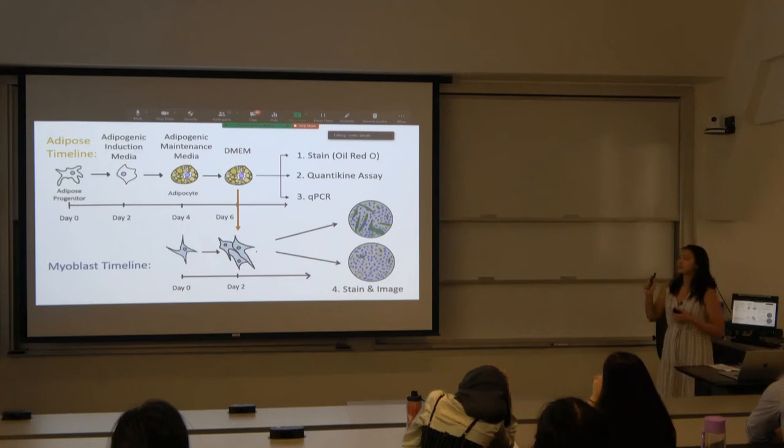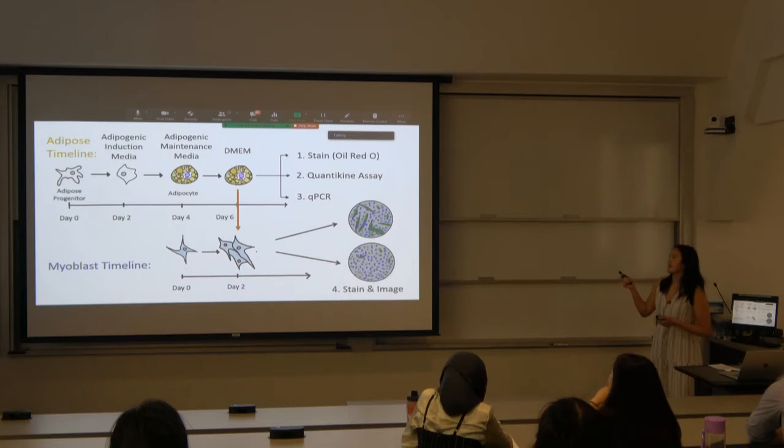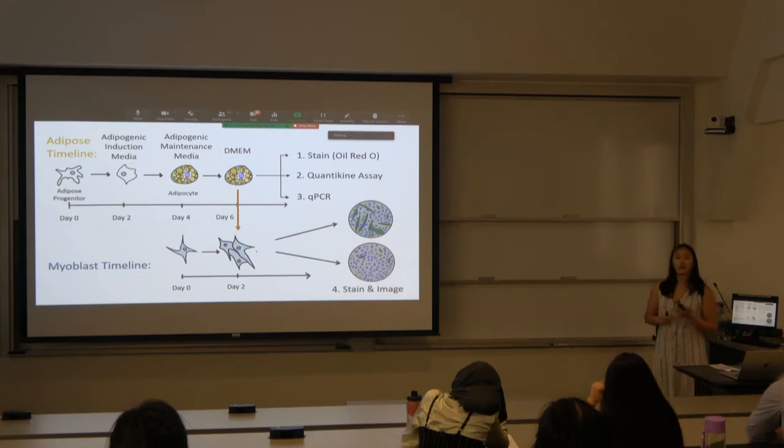After we took the media from our adipocytes, we ran 4 analysis assays. Our first was staining our adipocytes and quantifying them with oil red O, strictly just to see that they did in fact differentiate. The next assays were a Quantikine assay, qPCR, and then staining and imaging our myoblasts to see whether or not they did grow.